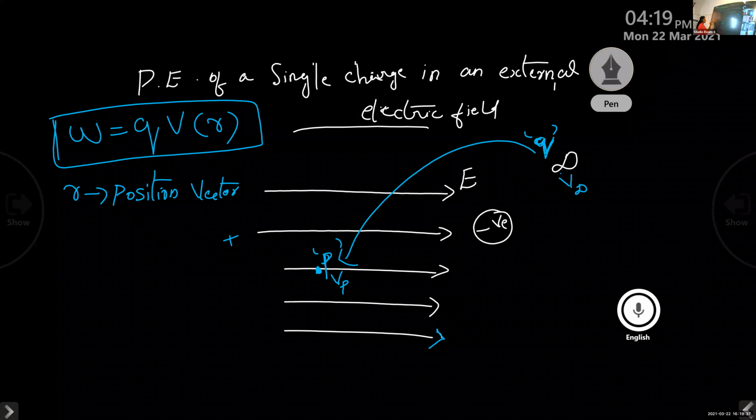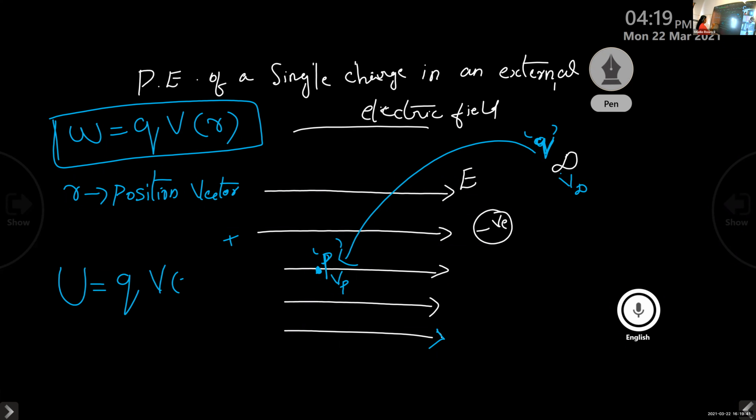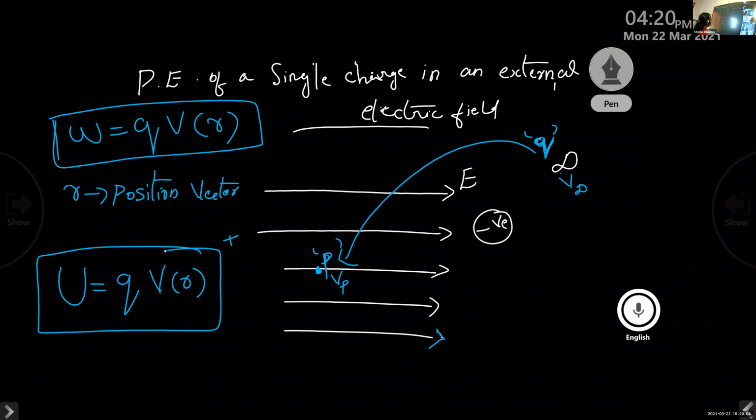Therefore, the expression for potential energy becomes U equals Q into V of R. Instead of writing W, we can replace it with the potential energy U. If it is clear? This is the potential energy of a single charge in an external electric field.